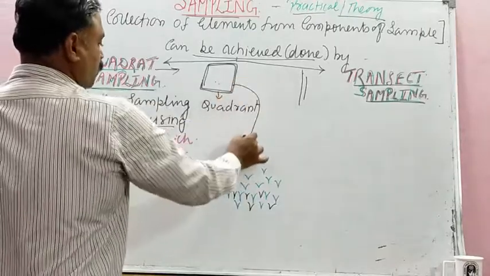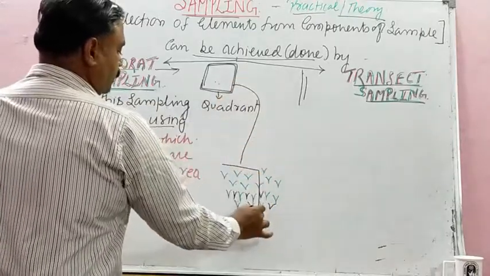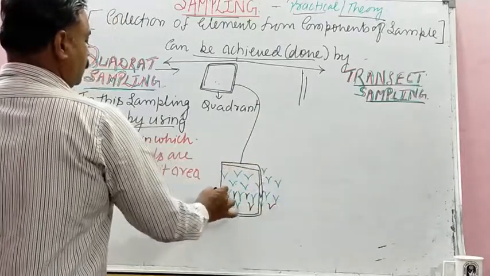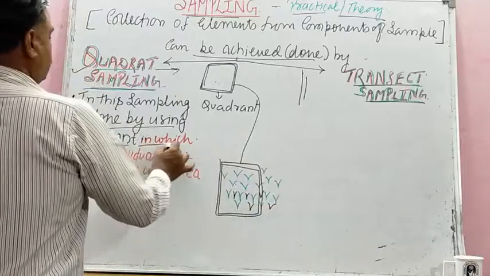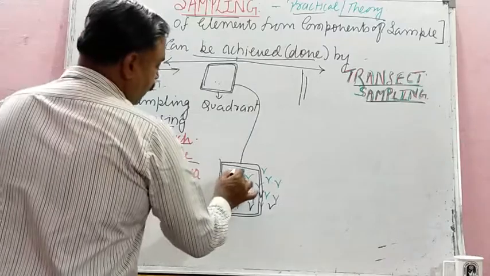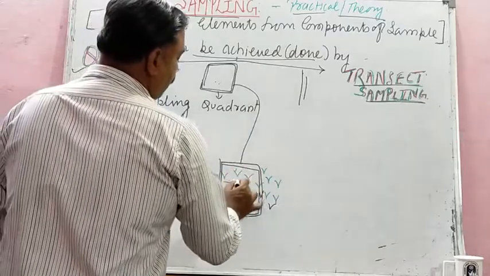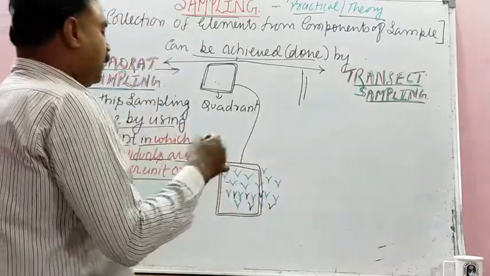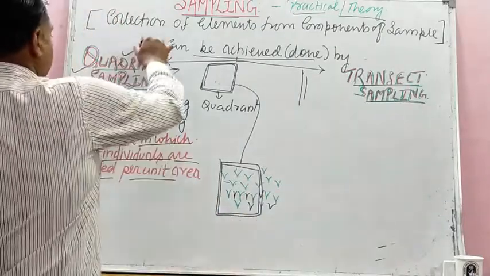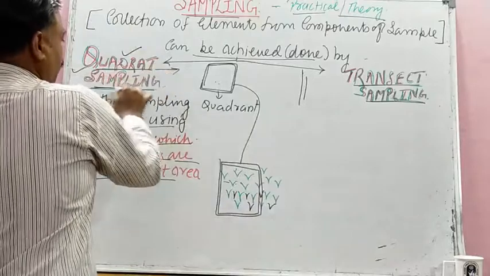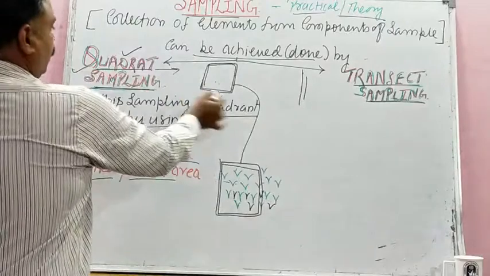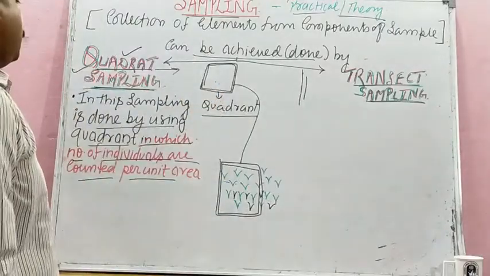This quadrant is thrown on the plants. In this way it is done. The number of individuals is counted per unit area, say per square inch. So the question is quadrant sampling and the structure is quadrant.